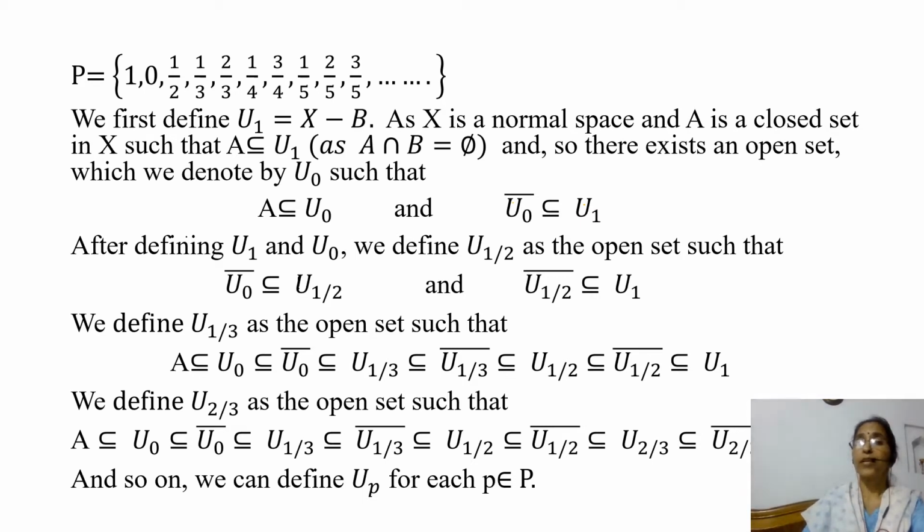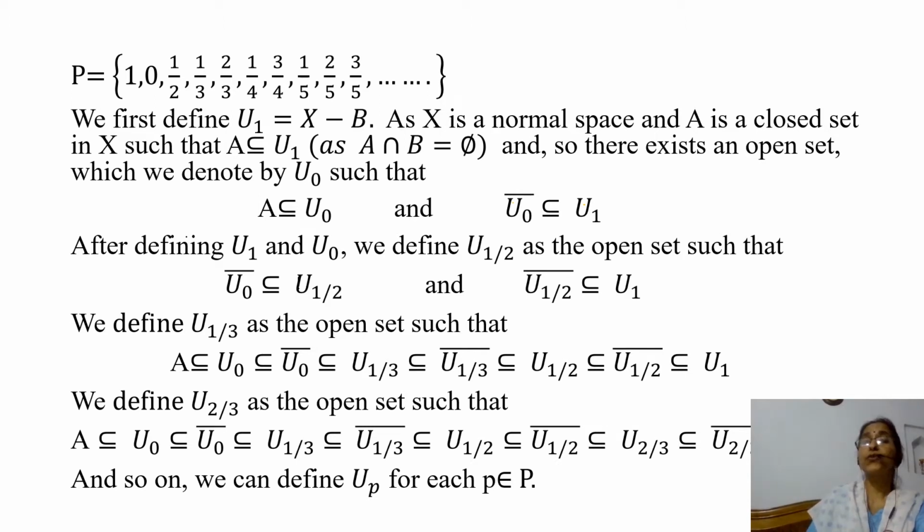Then 1/5, 2/5, 3/5, 4/5 and 5/5 is already here. Then we have 1/6 like this. We can write this set so that all the rational numbers of [0, 1] can be written in P.